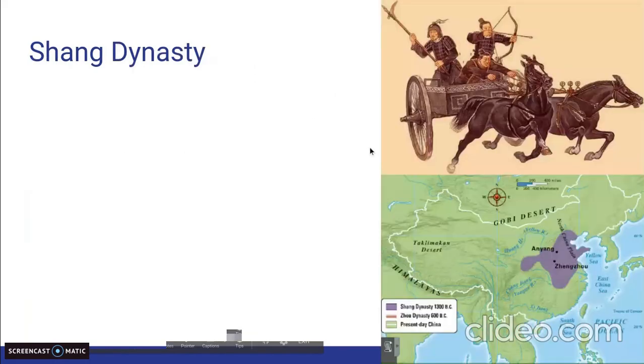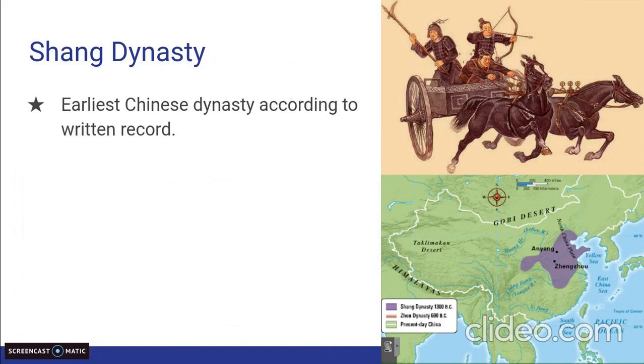And then what ends up happening is you have these settlements, these small villages. And then stronger chiefs from these villages start taking over different villages as well. So that's when we go into dynasty mode for ancient China. So we're going to talk about the Shang Dynasty. The Shang Dynasty is the earliest Chinese dynasty according to written record.